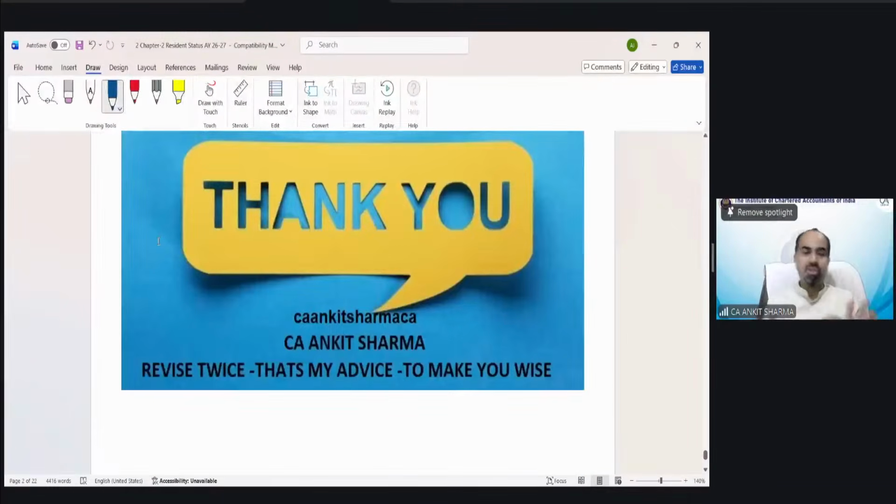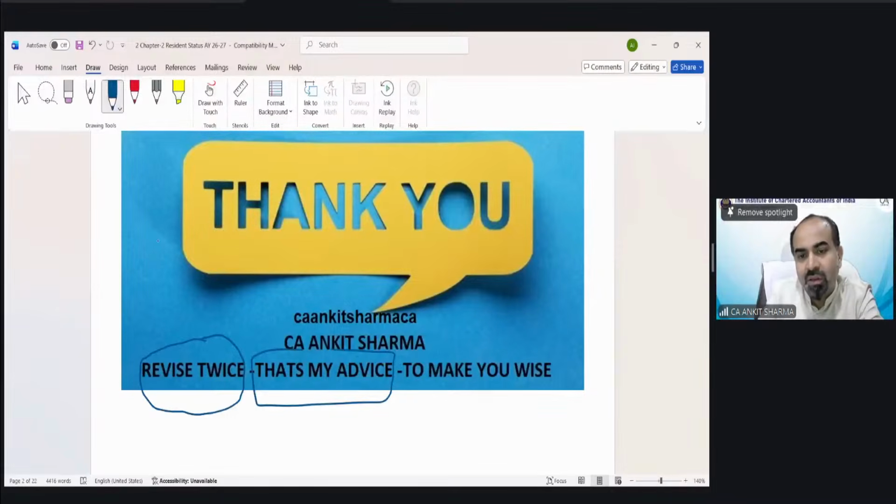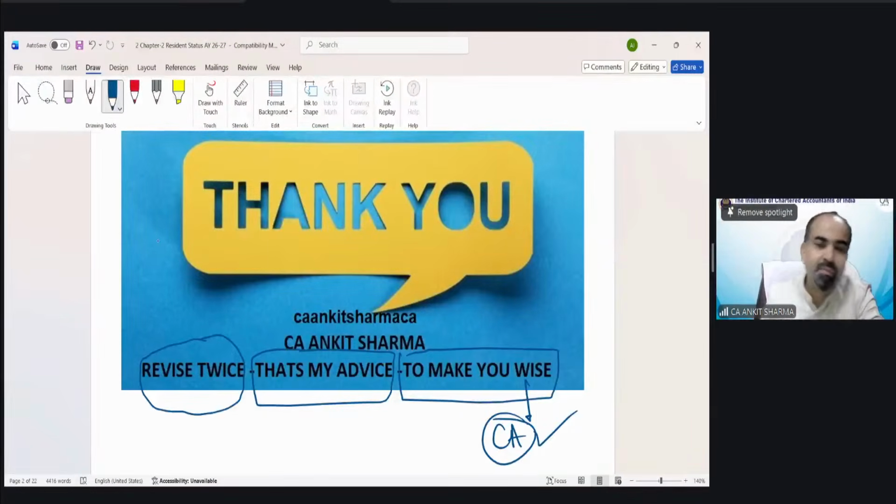So these were the provisions we have discussed. Now we will discuss illustrations for incidence of tax. Then there would of course be the story and MCQs also. And always believe me, I have actually experienced this practically: at least if you are able to revise every topic twice, that will definitely make you wise. And this wise person is going to be a wise CA soon. So revise twice. That's my advice to make you wise. And I'm talking about theoretical as well as numerical. You have to revise your numericals also at least twice. If you solve those practicals twice, that will really make the provisions very easy for all of you.